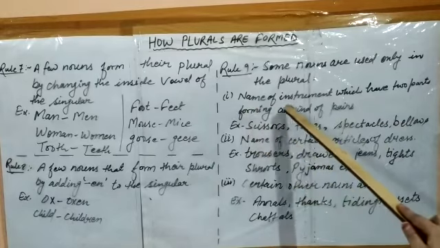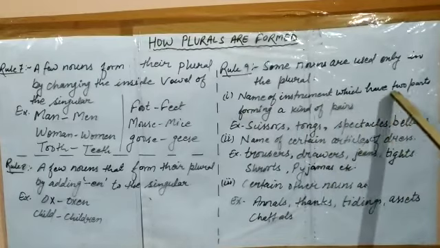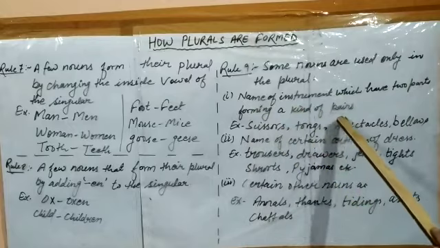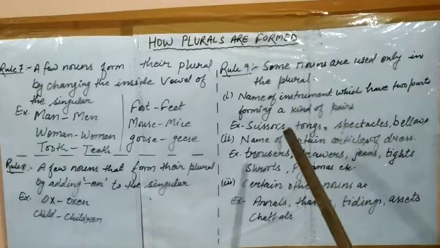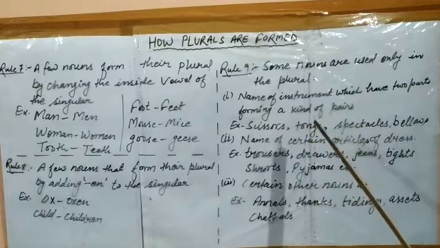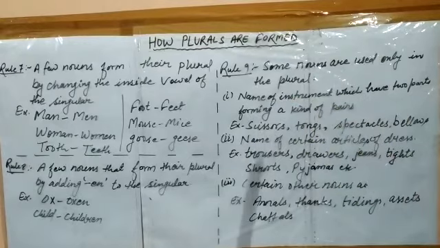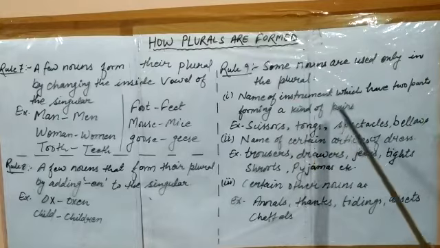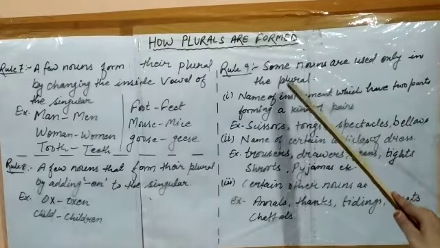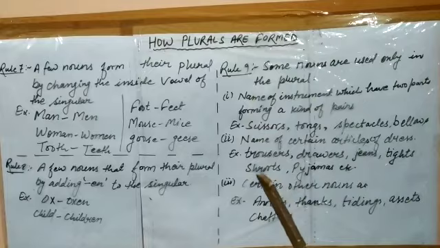Number one, names of instruments which have two parts forming a kind of pair. Means some kind of instrument which is always in a pair or having two parts. It always shows a plural form, it never shows its singular form.